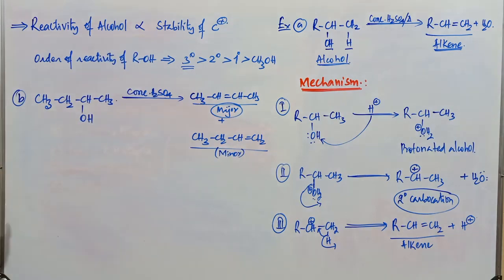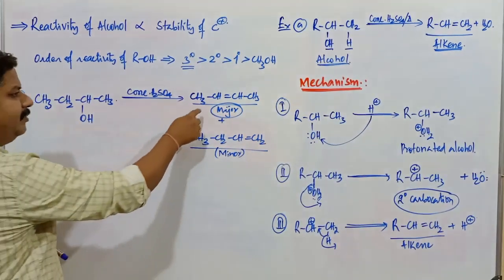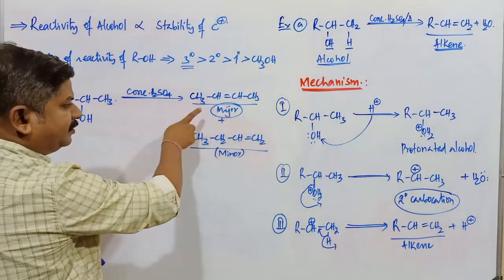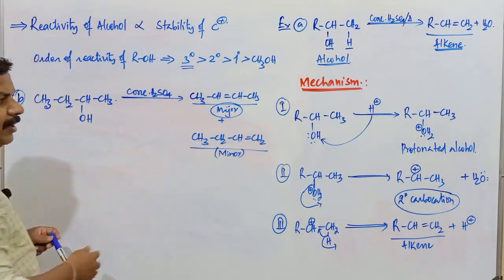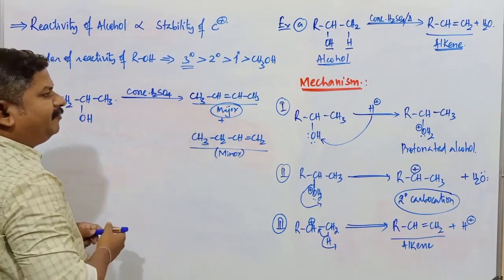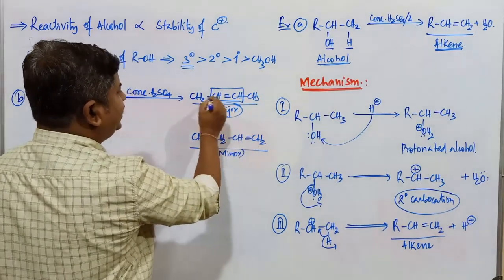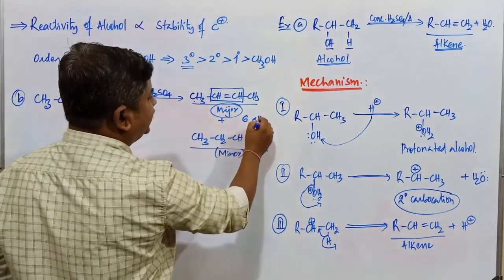So butan-2-ol gives rise to but-2-ene as well as but-1-ene, but this is the major product because it contains more alpha hydrogen atoms compared to this particular alkene. What's the number of alpha hydrogen atoms here? This is the carbon-carbon double bond. This one has 3, this one has 3, so 6 alpha hydrogen atoms are present.